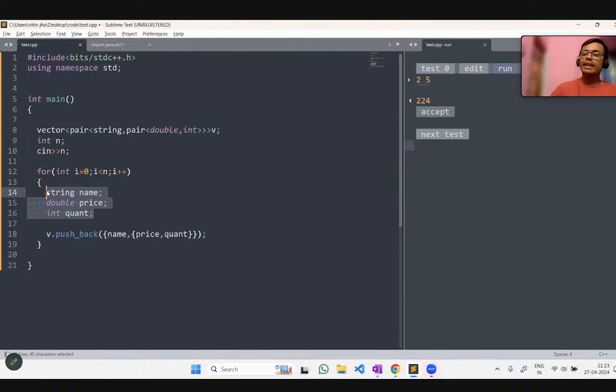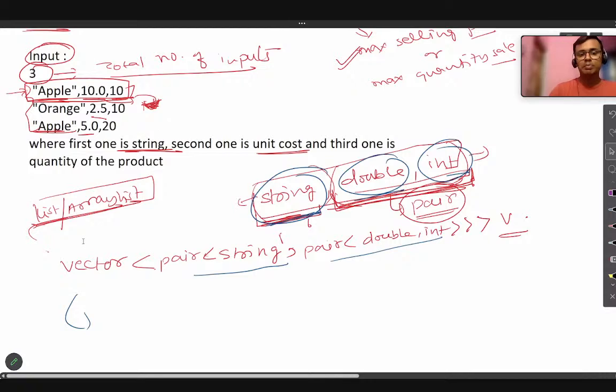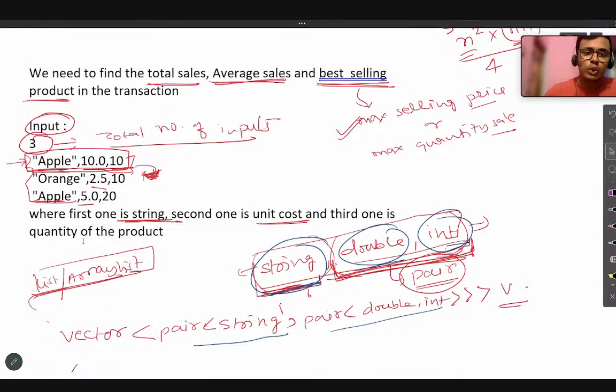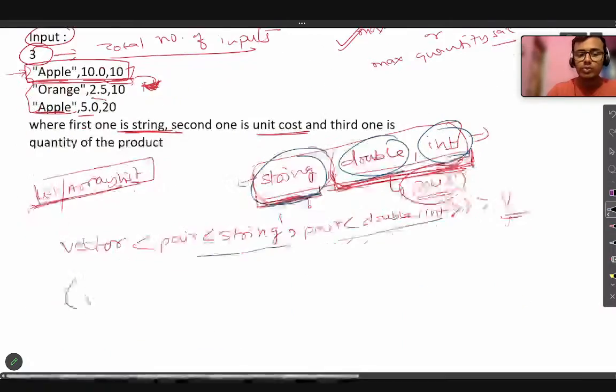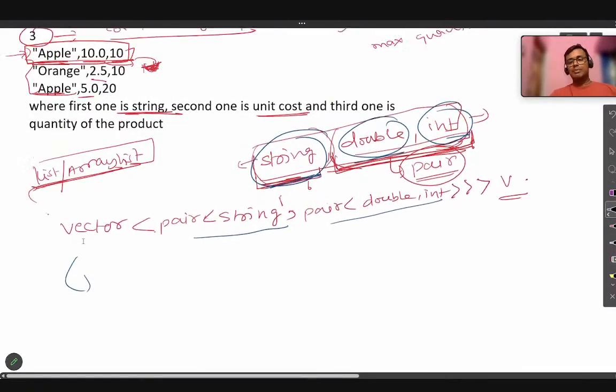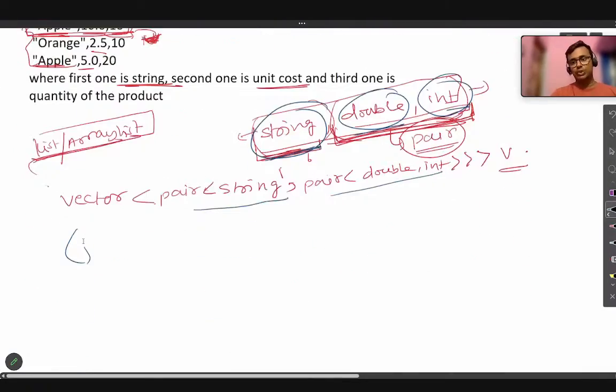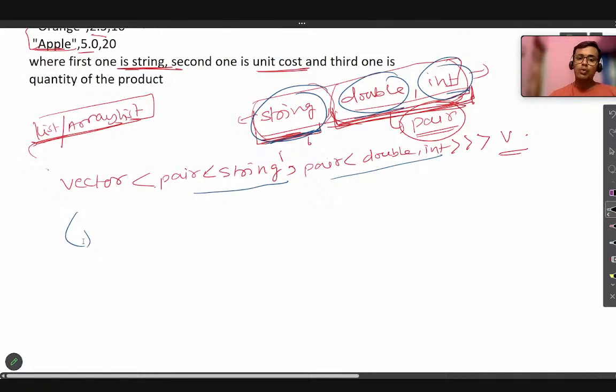Now after this input taking is over, our main task will begin. We have taken everything as input. Now our task is to find the total number of sale, the average sale, and the best selling product. The best selling product means the maximum selling price. So how will I access it?